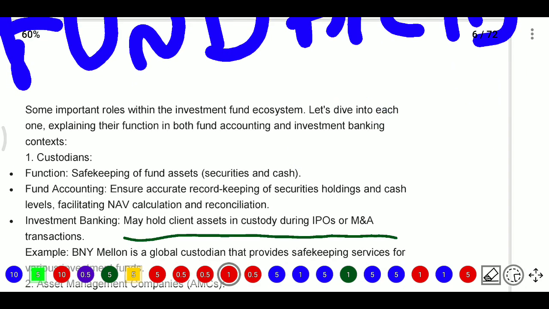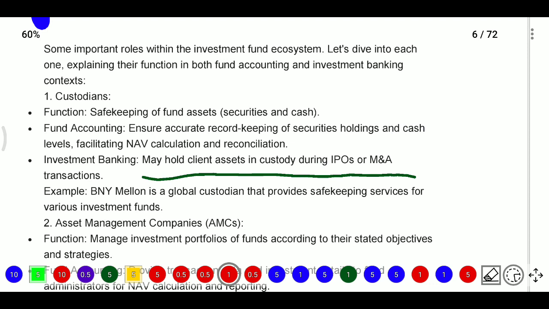Now in this investment fund ecosystem, we need to know the different persons who are involved in fund accounting. The first is the custodian. The custodian is responsible for safekeeping of fund assets, securities and cash.